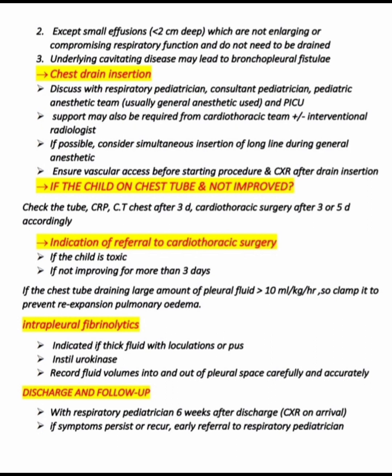If the child is on a chest tube and has not improved, check the tube, CRP, and CT chest after 3 days, cardiothoracic surgery after 3 or 5 days accordingly. Indications for referral to cardiothoracic surgery are if the child is toxic, if not improving for more than 3 days, or if the chest tube is draining a large amount of pleural fluid, more than 10 ml per kg per hour, so clamp it to prevent re-expansion pulmonary edema.